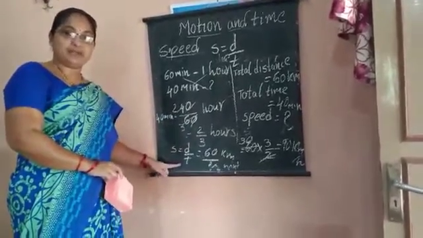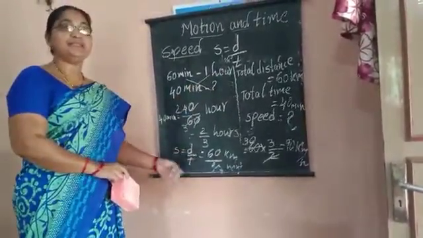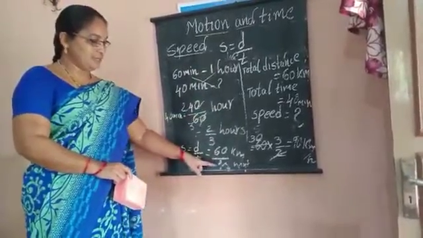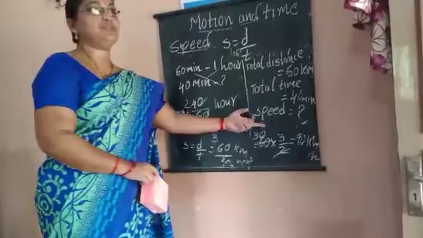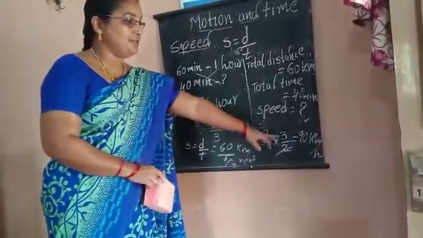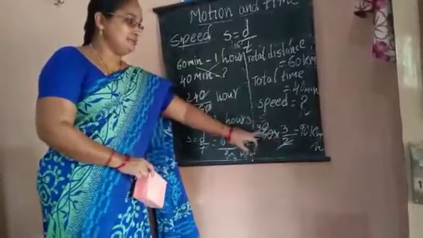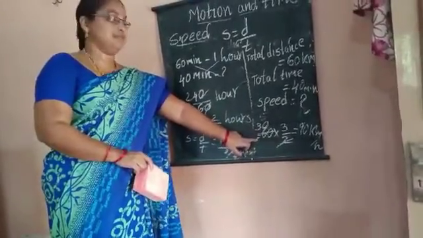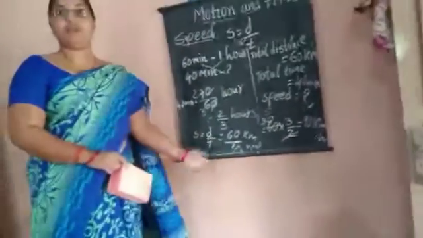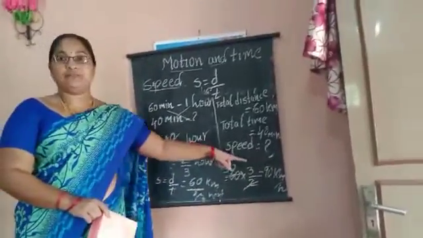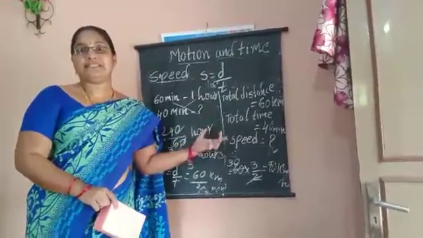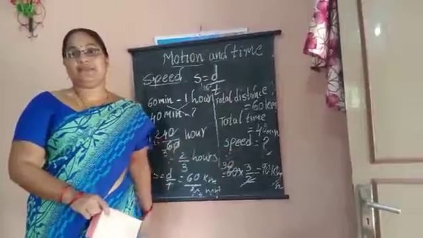Speed is equal to distance by time. Distance traveled is 60 kilometers. Here hours is 2 by 3. Now here it is in the denominator. If it comes to the numerator, it is 3 by 2. So 2 30s are 60, and 30 3s are 90 kilometers per hour. So speed of the journey is 90 kilometers per hour. Okay, this is how to calculate the speed. Speed is equal to distance by time.